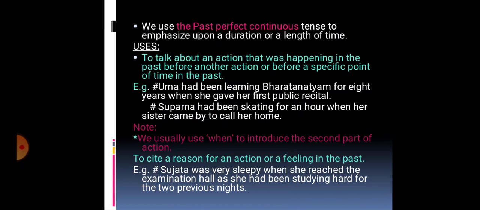So here, she had been studying hard for the 2 previous nights was the action which took a long time. And what was the effect? That she was very sleepy when she reached the examination hall. So this is the second, the later part. Here also we used when to show the second part, that is she reached the examination hall.